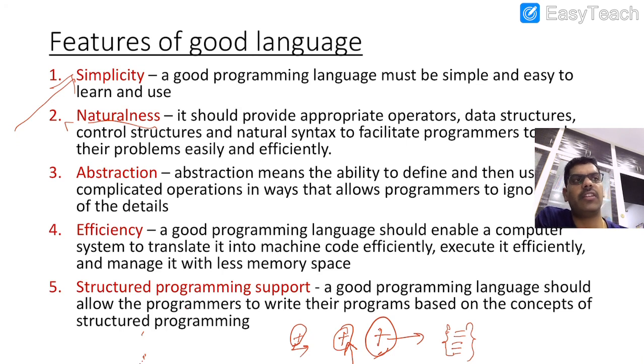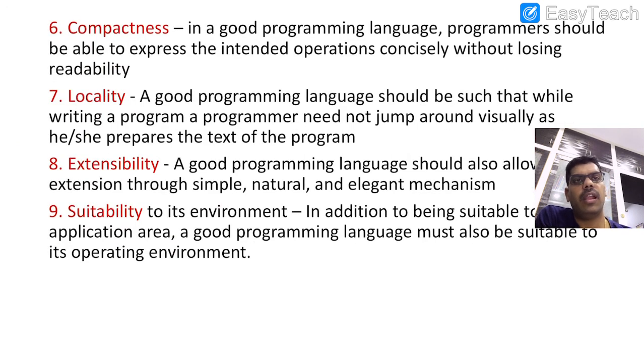And compactness, that means the program sizes should be less. And locality, that means the language should be such that while writing, a programmer need not jump around visually as he prepares the text of the program. So it should be local, all the instructions must be within the same program itself.